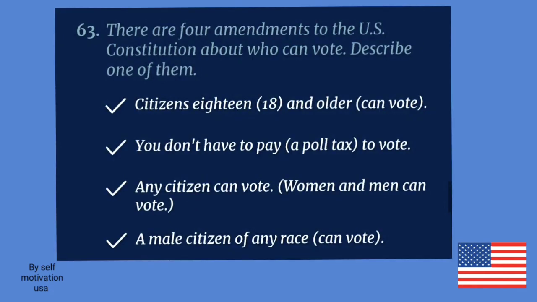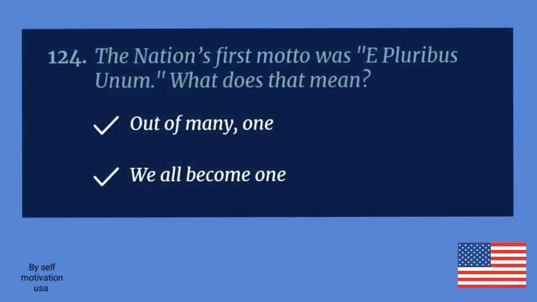There are 4 amendments to the U.S. Constitution about who can vote. Describe one of them. Citizens 18 and older can vote. The nation's first motto was E pluribus unum. What does that mean? We all become one.